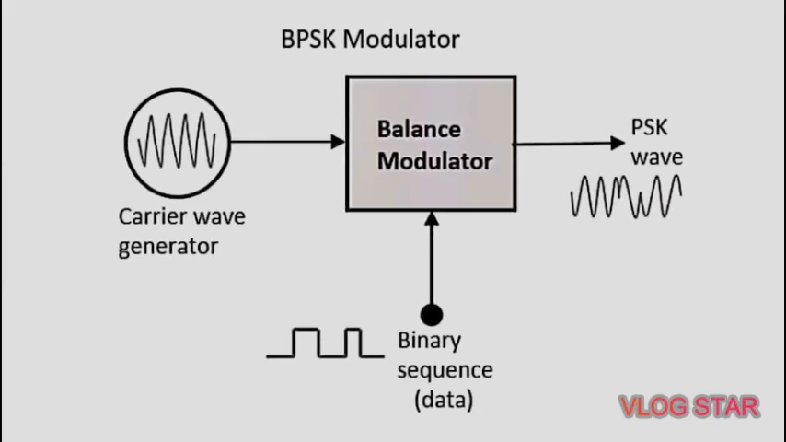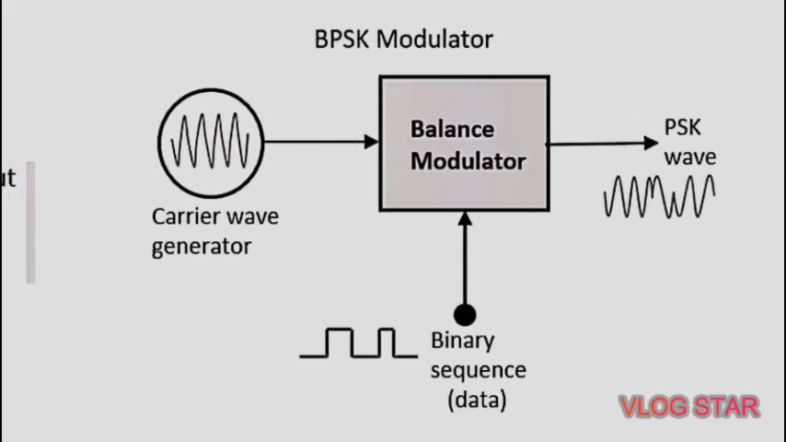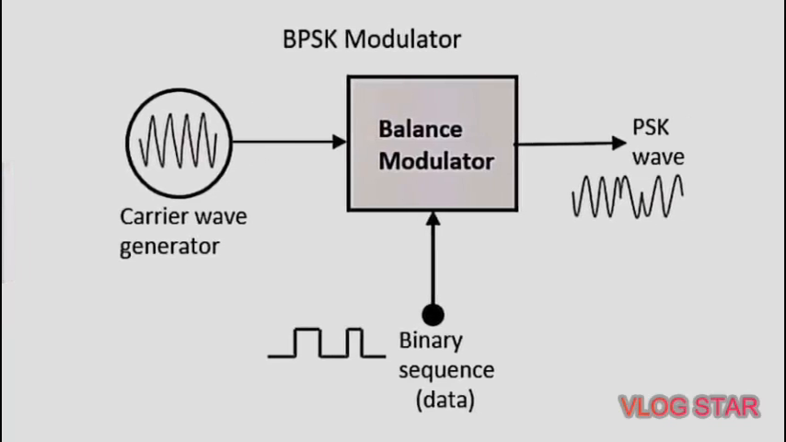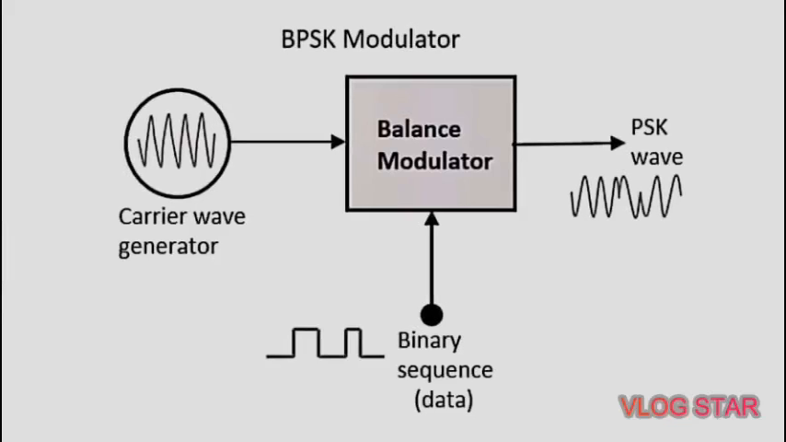Second is QPSK, that is quadrature phase shift keying. This is the phase shift keying technique in which the sine wave carrier takes four phase reversals, such as 0 degree, 90 degree, 180 degree and 270 degree. In BPSK there are two phase reversals, that is 0 degree and 180 degree. But in the case of QPSK there are four phase reversals: 0 degree, 90 degree, 180 degree and 270 degree. So let us see the BPSK modulator.